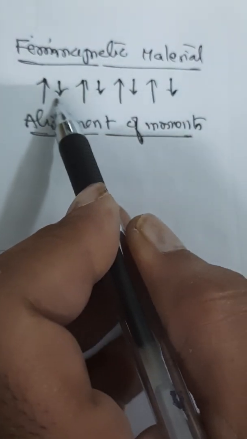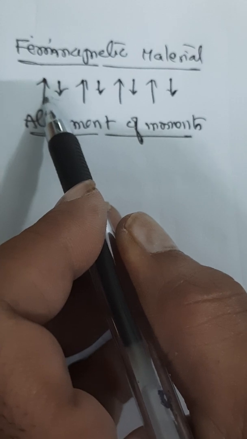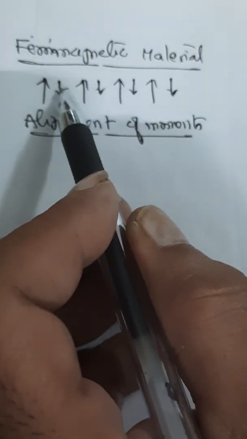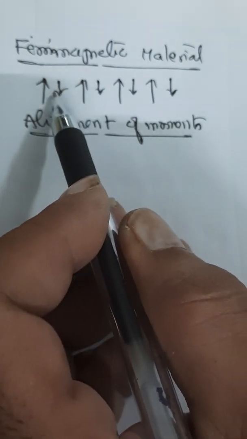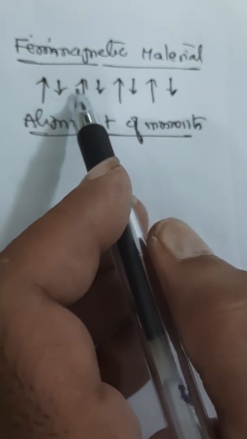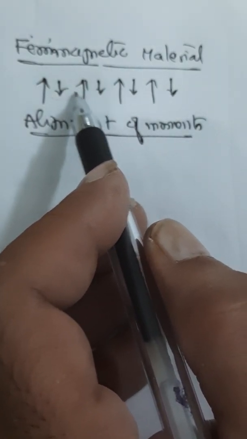antiferromagnetic material. Now look at ferrimagnetic materials. These are the representation of alignment of magnetic moments. Now it appears they are anti-parallel, but see the sizes here. So different magnitudes are there for this.